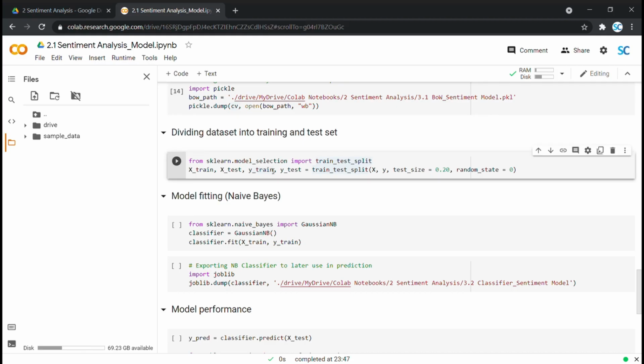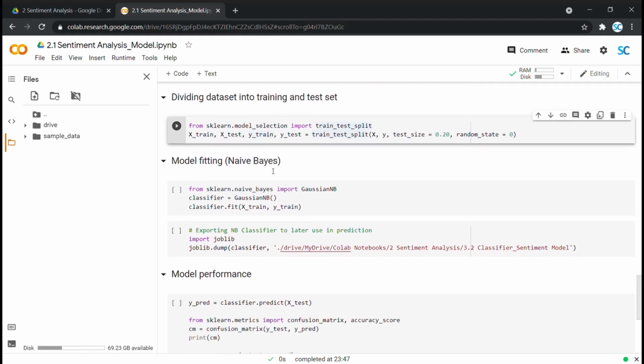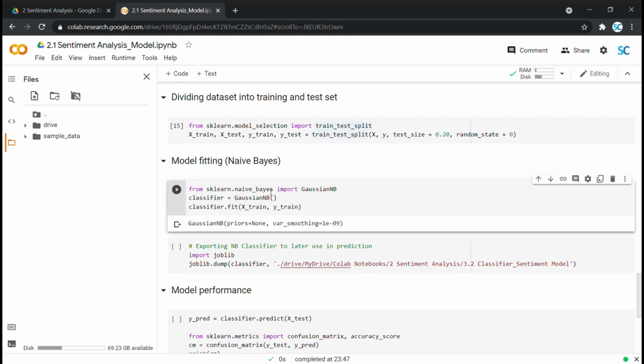Well, congratulations to you for making it to this point where we are all set to train our sentiment based review classification machine learning model. You ready? Let's do it. We are using naive Bayes classifier for model fitting to our training set. Let me run this cell. Great, our model is ready.